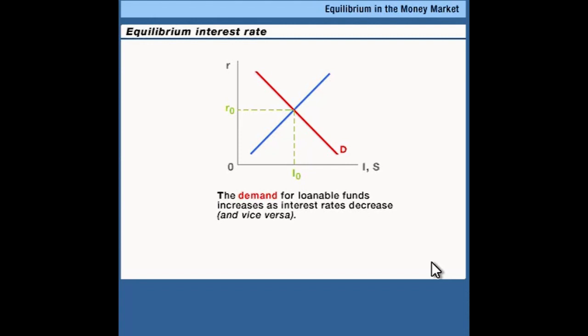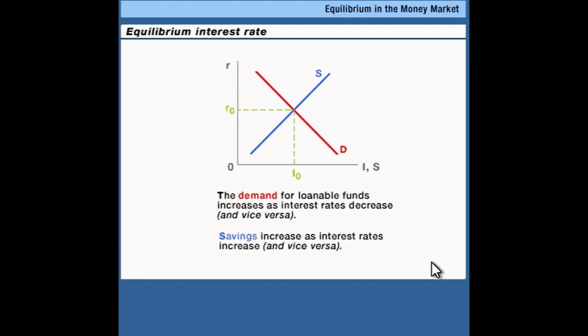Now, the other side of the story is the behavior of savers, that is the supply of loanable funds, and that's the blue curve. And it's upward sloping because households are willing to forego their consumption and put more of their income into savings whenever the reward for savings is higher. And if inflation is constant, you get a bigger real return on your savings when the nominal interest rate is higher. Now, we've already talked about this nominal interest rate, real interest rate problem.